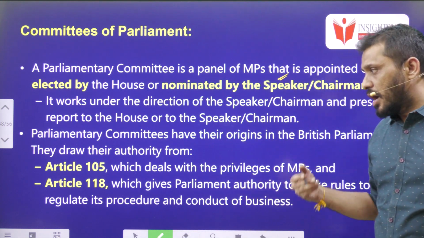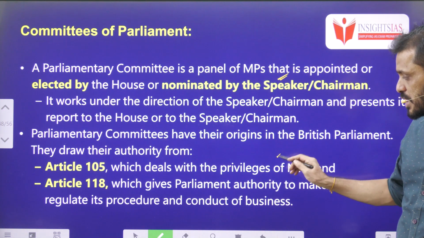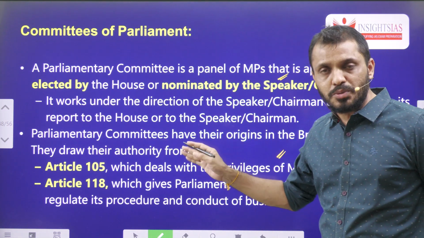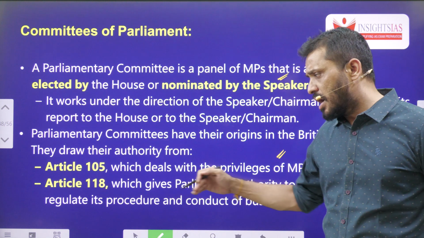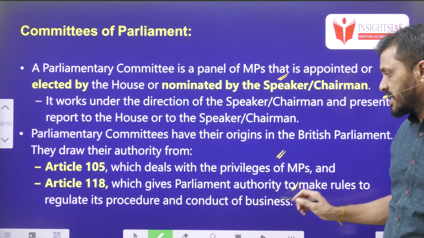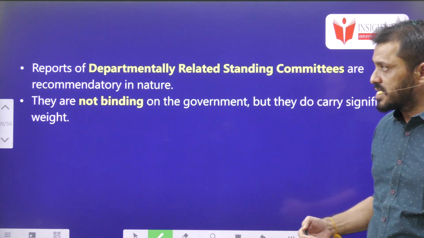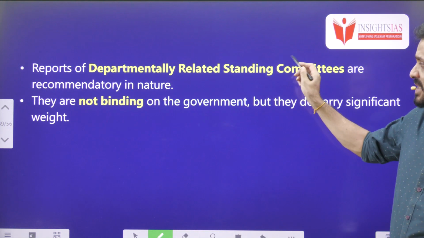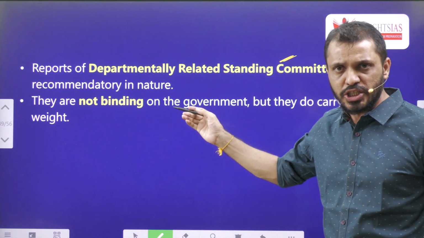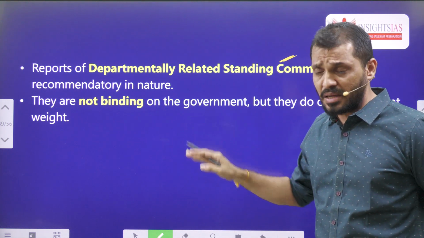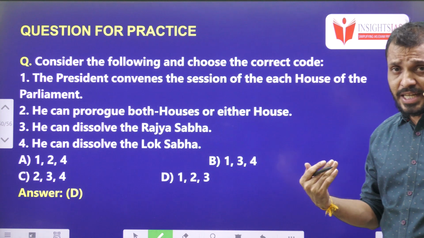Article 105 of the Constitution deals with the privileges of MPs and also the privileges of parliamentary committees. Article 118 gives Parliament authority to make its own rules which regulate the procedures in both the houses. Reports of the departmental related standing committees are also recommendatory in nature. They are not binding. In fact, any parliamentary committee is only recommendatory in nature.